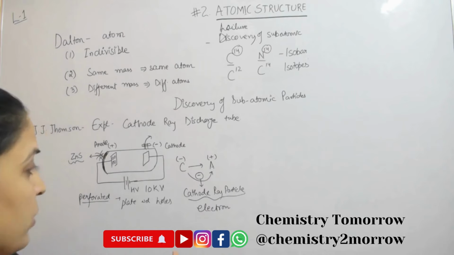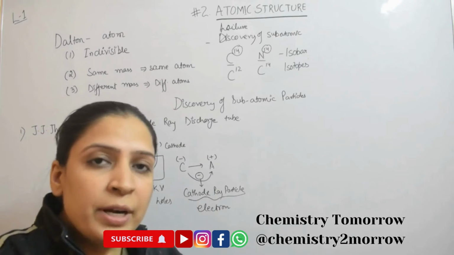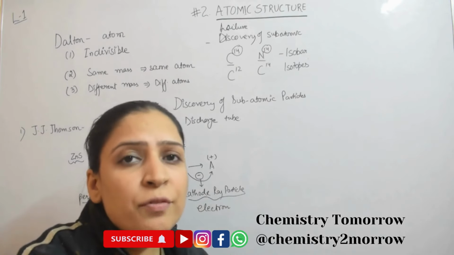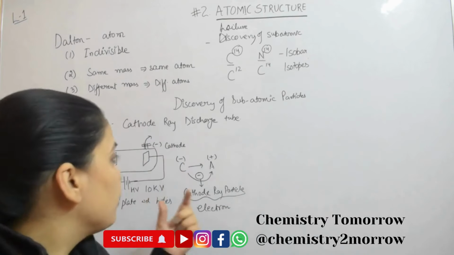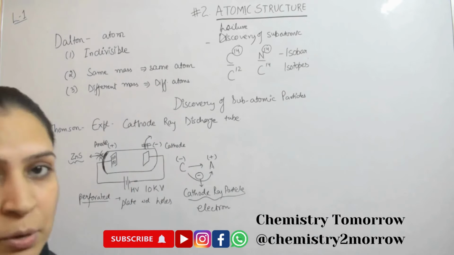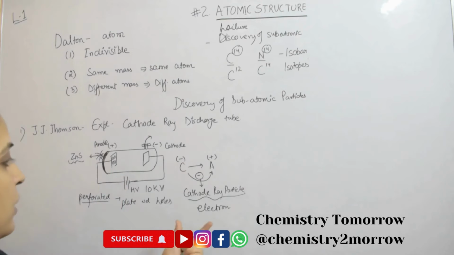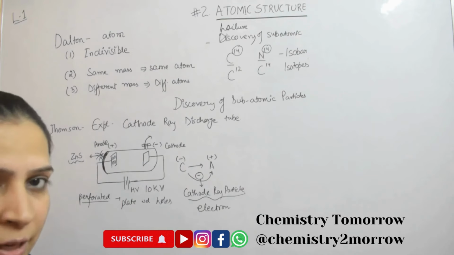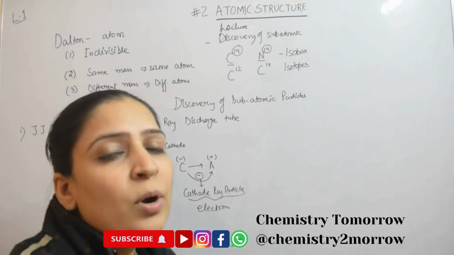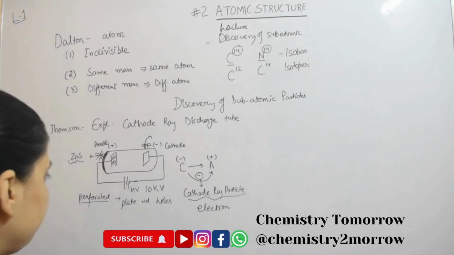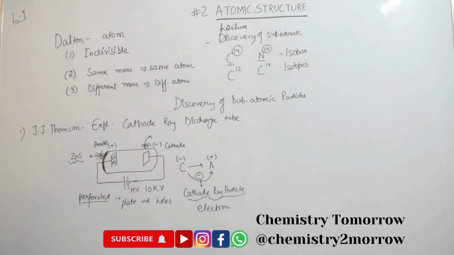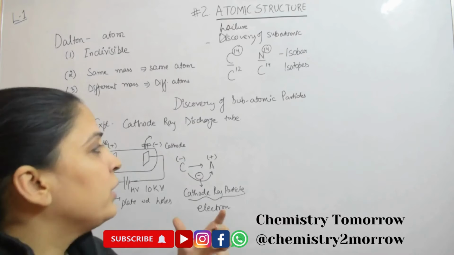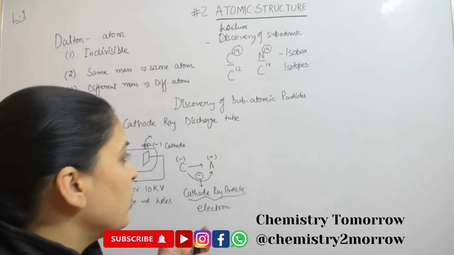And it was found that electron is the very fundamental entity of every kind of metal that was used in the experiment. So this is a basic constituent of an atom irrespective of what atom or what metal plate you are using. So this way electron was discovered, and along with this the charge of electron and charge to mass of electron were calculated.